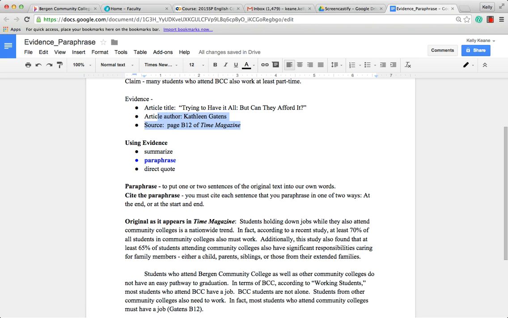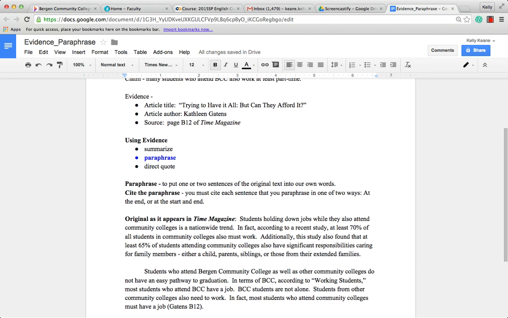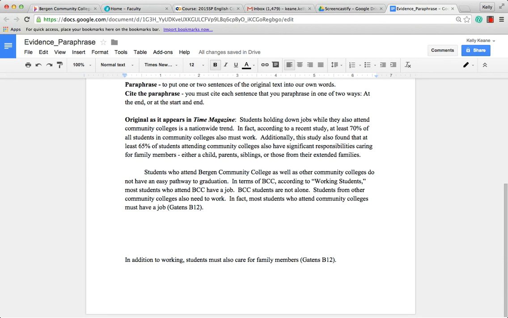We don't put all of this information into the sentence because that would be too long for our reader. So we take just enough so that the reader can recognize the source on a works cited page, which is another video altogether. So here we have Gatens B12.